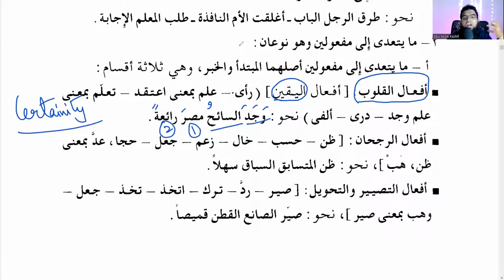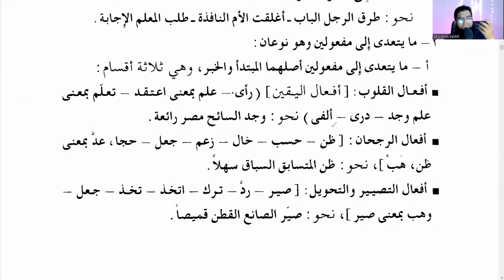And then we have أفعال الرجحان, where you're not certain about it. So it's called أفعال الرجحان. ظن, thinking. حسب, to think. Same thing. خال is also to think or to imagine something. زعم, to claim something. جعل, to make someone, or to claim that someone is so and so.